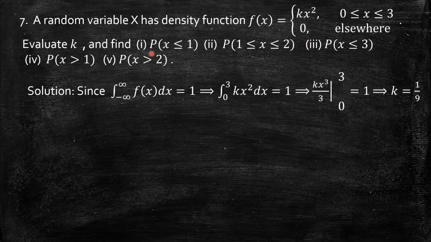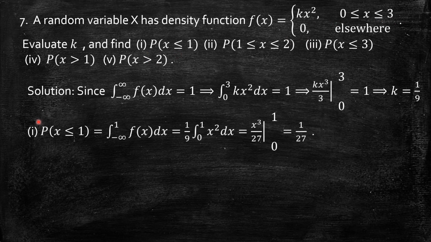So let me now take the probability of x less than or equal to 1, which is nothing but minus infinity to 1. The range for x is now up to 1 from minus infinity. So the probability is nothing but integrating f of x from minus infinity to 1. But it is defined only in the interval 0 to 3. So minus infinity to 0, the function is 0, plus 0 to 1. 0 to 1 is a subinterval of this, so in the interval 0 to 1 also it is x square by 9.